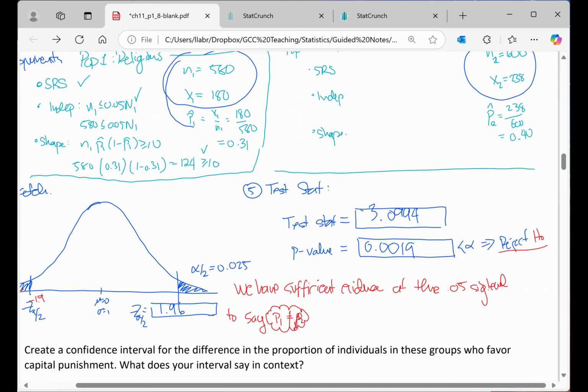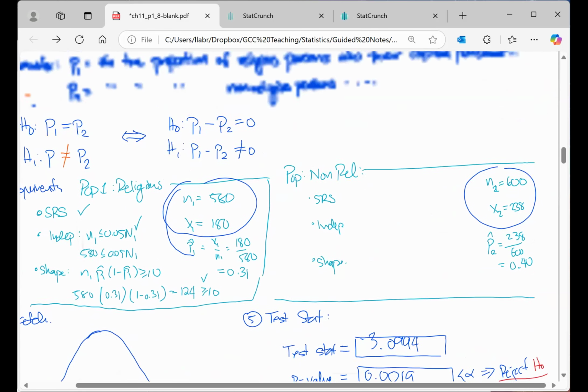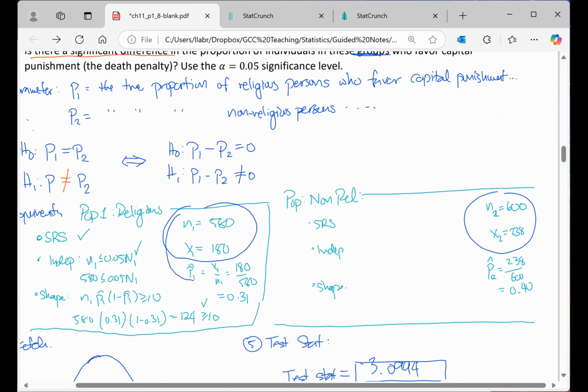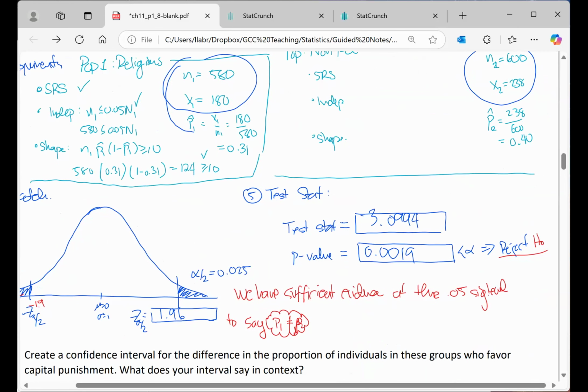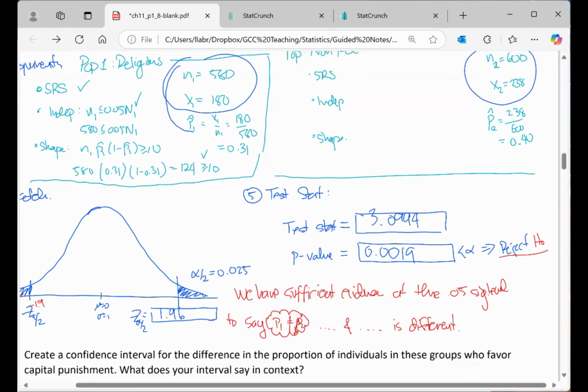What do I mean by that? We know what P1 is. P1 is in words at the very top, the true proportion of religious persons who favor capital punishment. And P2 is in words, the true proportion of non-religious persons who favor capital punishment. And so we're essentially saying they are not the same. So the true proportion for P1 and P2 is different. And that is it for our hypothesis test.